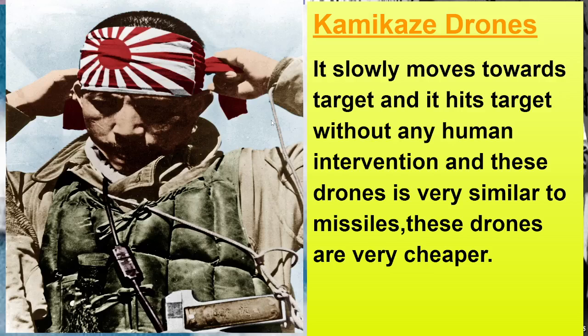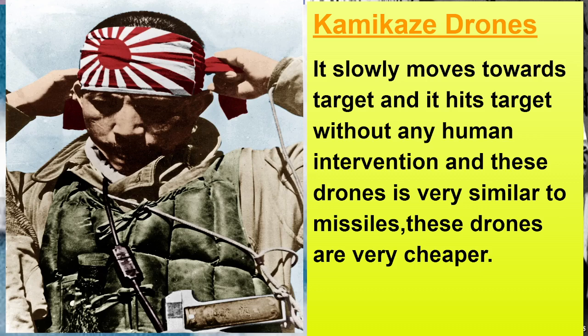The drone slowly moves towards the target, and radar detects the kamikaze drone as a bird because it has a very small wingspan of 2.5 meters. It moves slowly towards the target at a speed of 100 to 180 kilometers per hour, and crashes on the enemy radar system with its warhead.